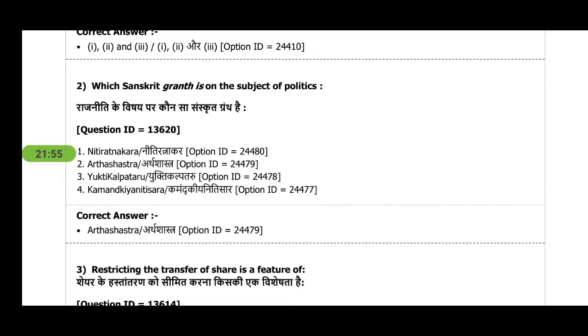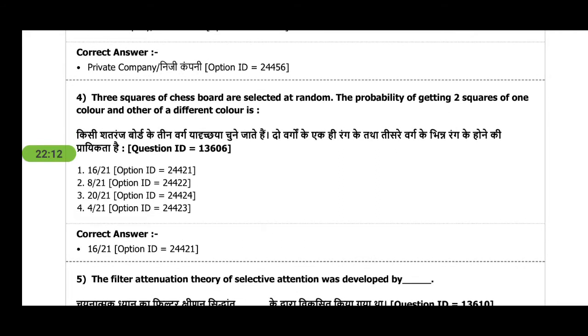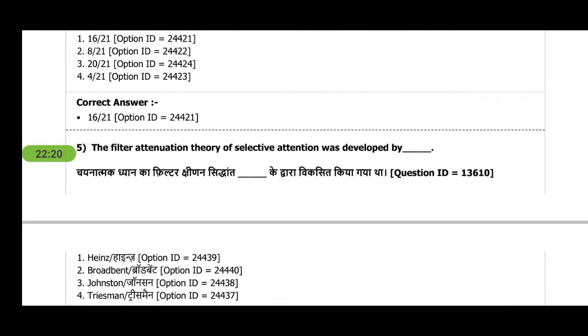Next is, which Sanskrit Granth is on the subject of politics? So the answer is Arthashastra, written by Kautilya. Standard GK question. Arthashastra looks like it's based on economics, but it's based on politics. Restricting the transfer of shares is a feature of a private company. Three squares of chessboards are, so this is a probability question. I felt it's not that tough, like it's deep math.